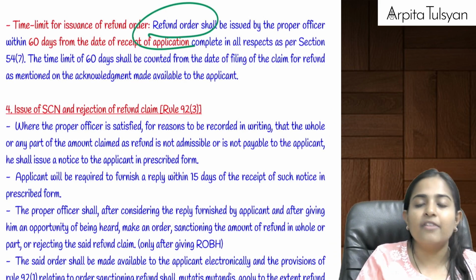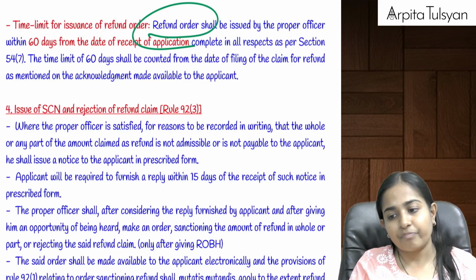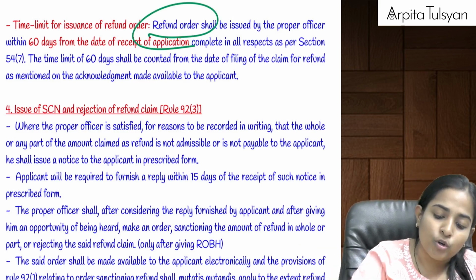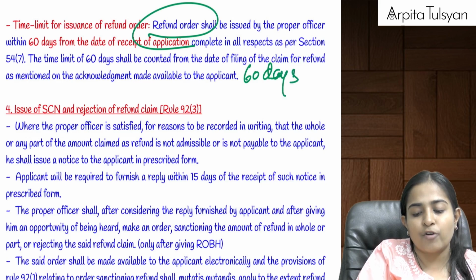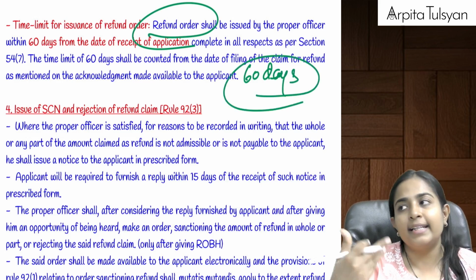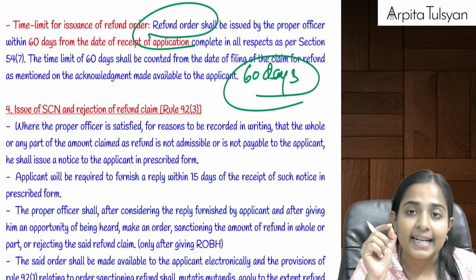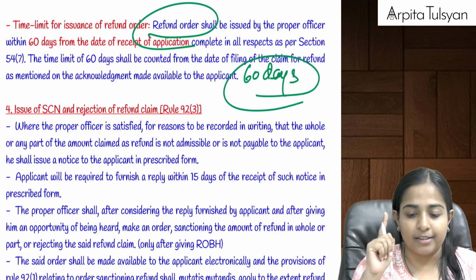Now, provisional refund, we studied, will be paid within a time period of 7 days. But other than provisional cases, normally a refund is to be paid to you within a time period of 60 days from the date of you filing the refund claim. The day when I filed the refund claim, that date was mentioned in that acknowledgement.